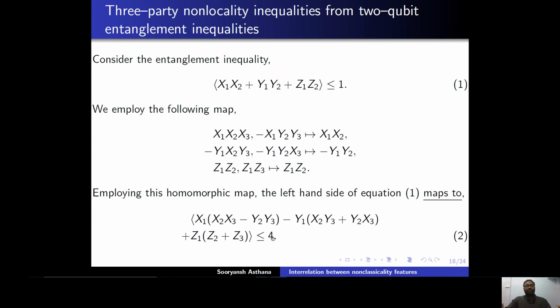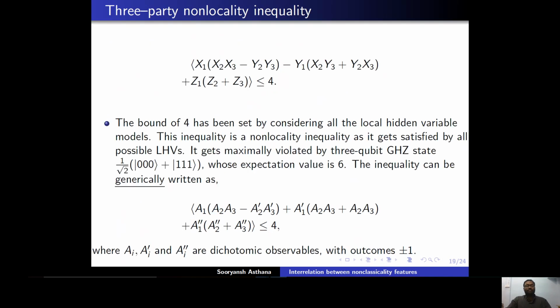The local hidden variable bound is 4, because the first two terms which contain x1 and y1, their sum is bounded by 2, and the 2 comes from these two terms. So the local hidden variable bound is 4, whereas the quantum mechanical value is equal to 6, which is obtained for the 3 qubit GHZ state.